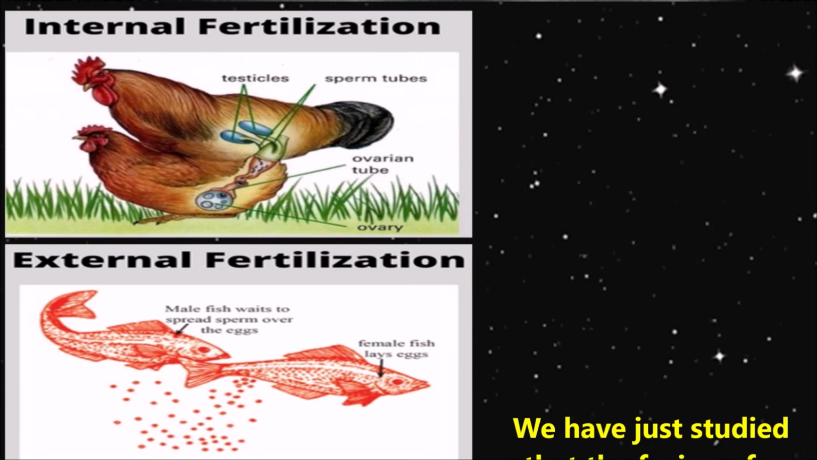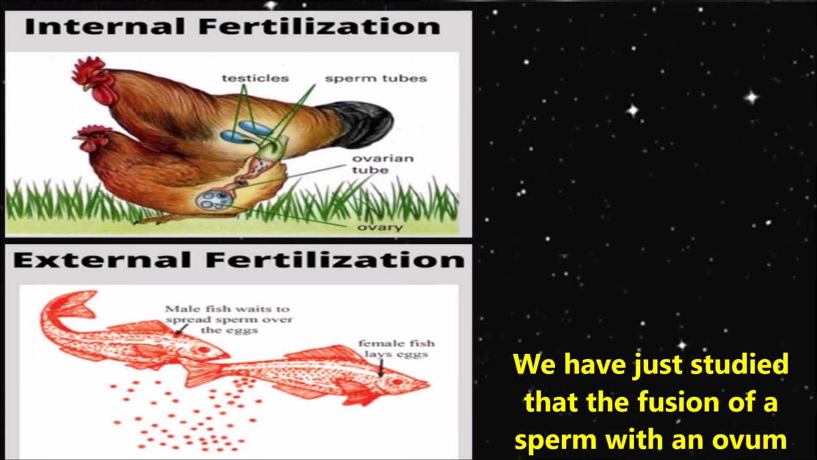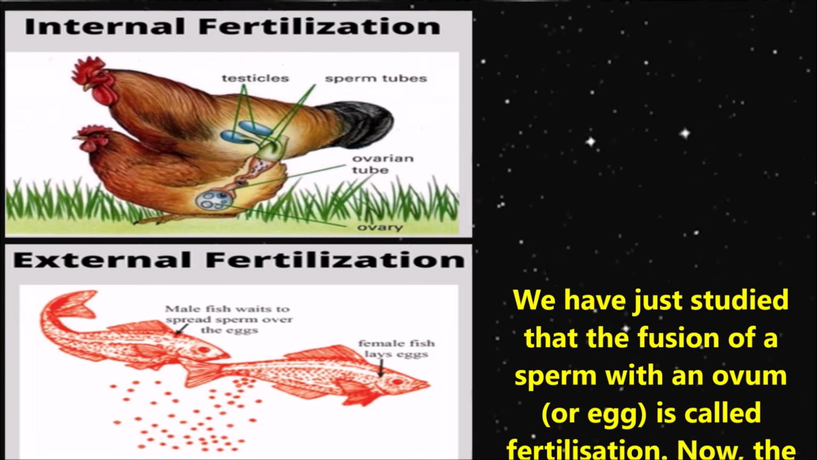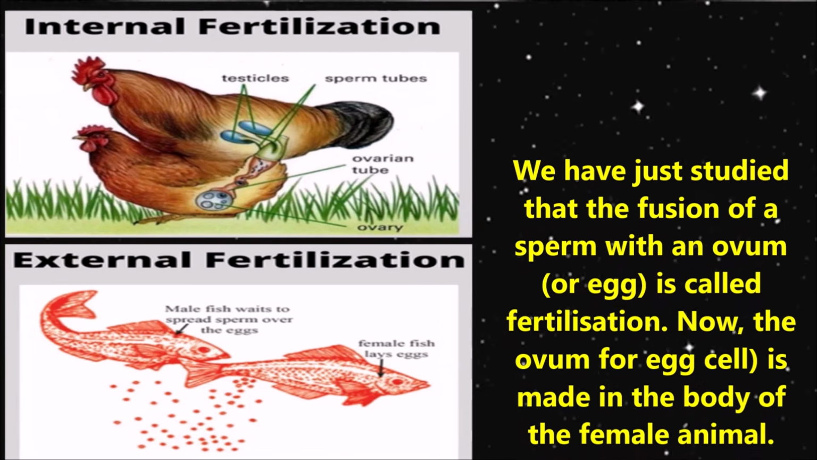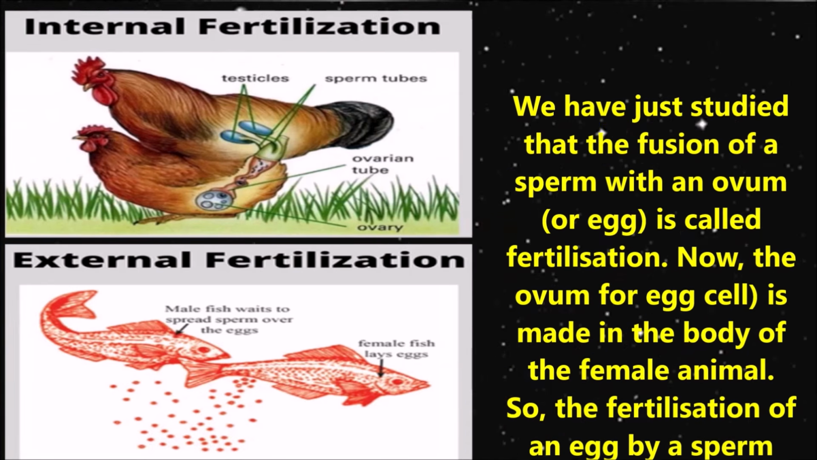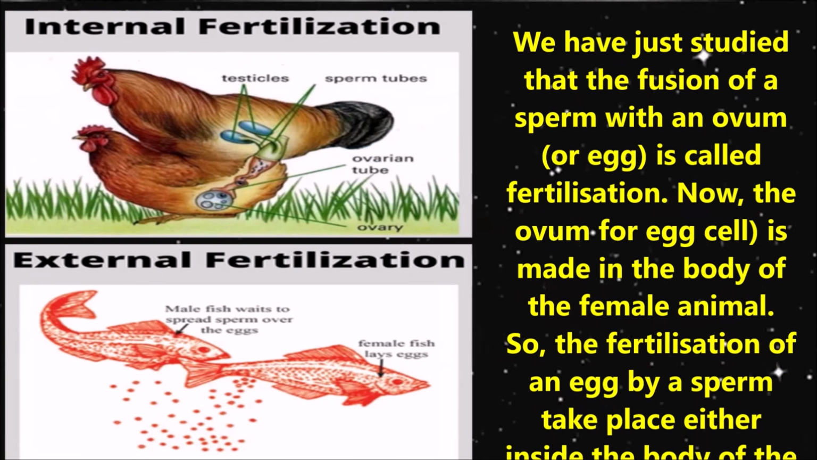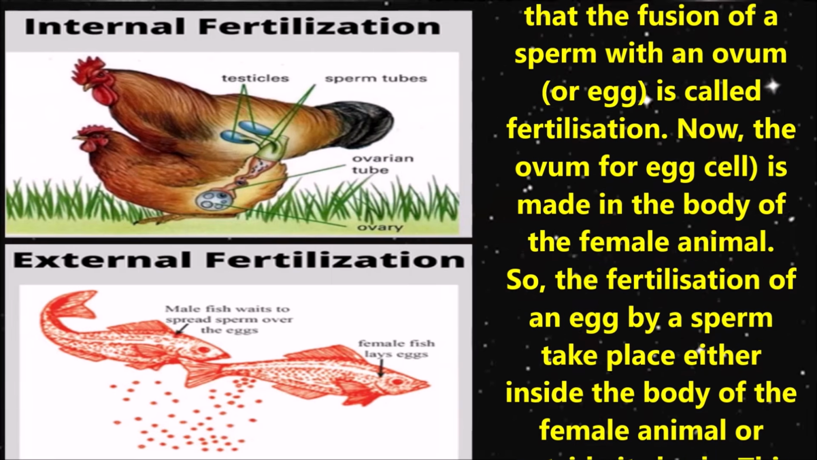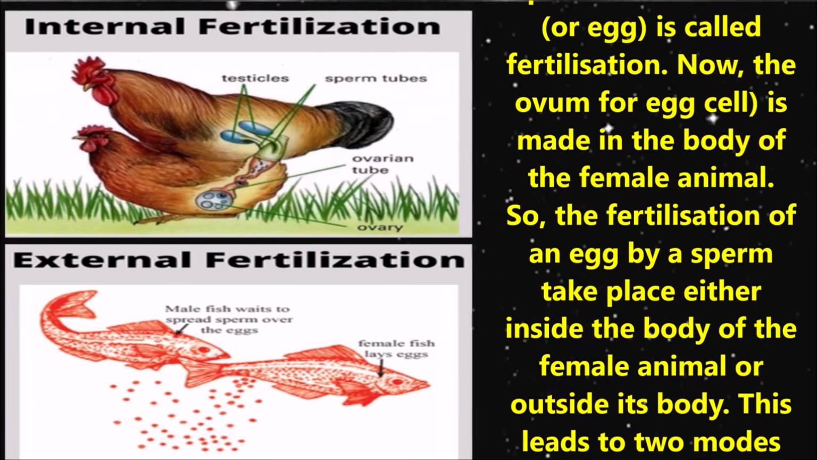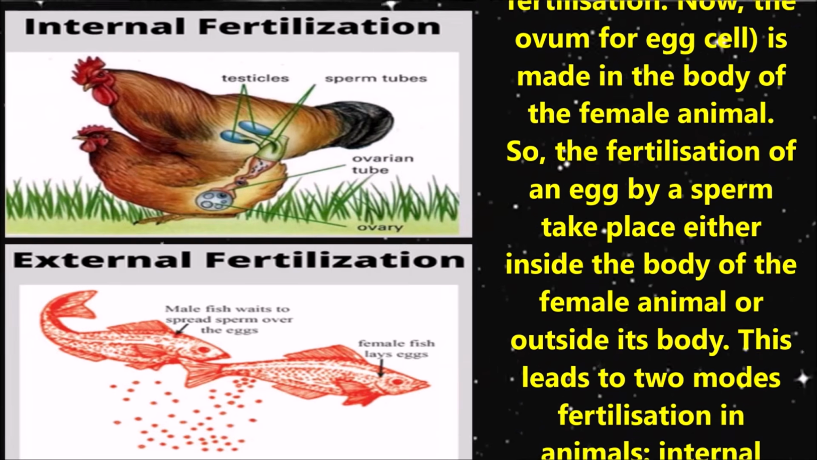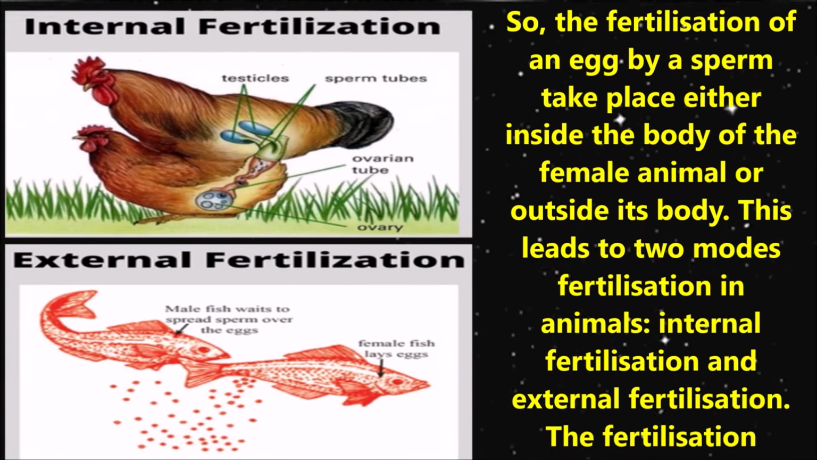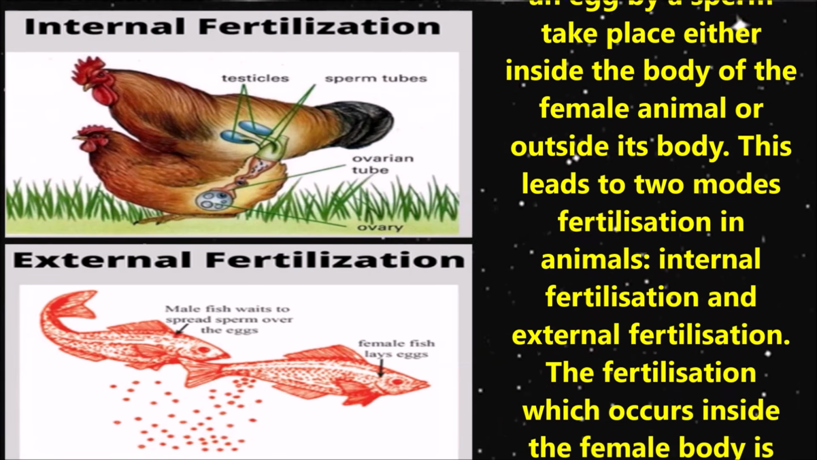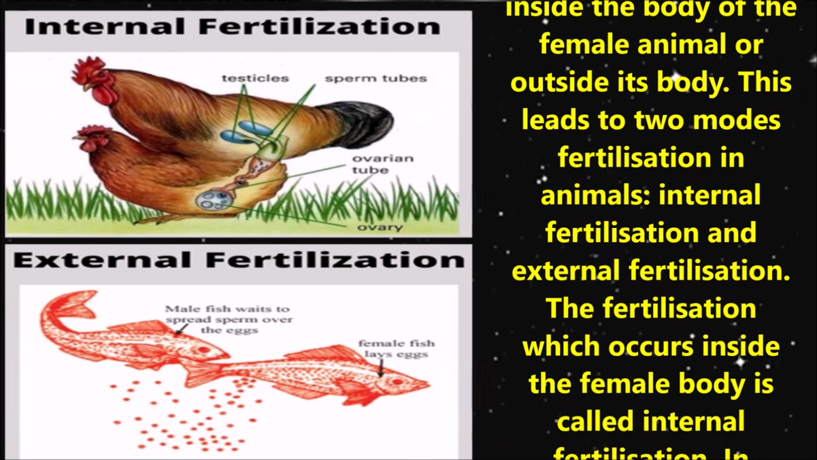Children, now let us discuss internal and external fertilization. Children, we have just studied that the fusion of a sperm with an ovum is called fertilization. Now the ovum is made in the body of the female animal. So the fertilization of an egg by a sperm takes place either inside the body of the female or outside its body. This leads to two modes of fertilization in animals, that is, internal fertilization and external fertilization.